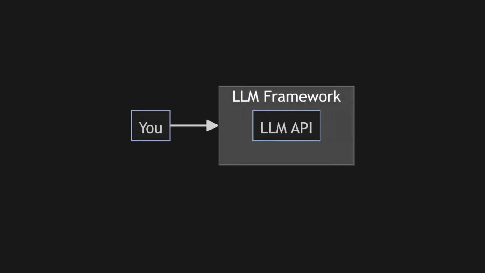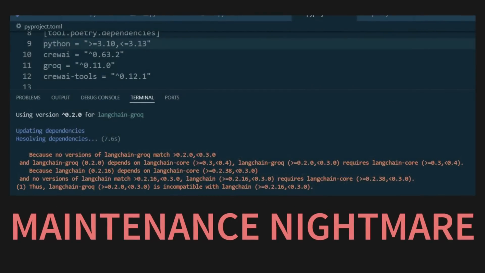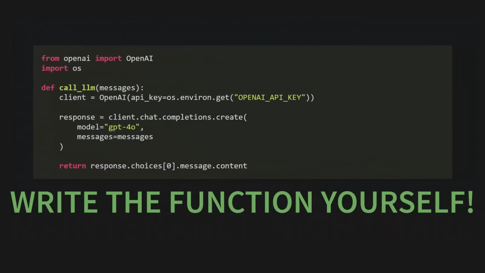Many frameworks come with hundreds of built-in wrappers for every API under the sun. At first, this seems helpful, but APIs change, new models are released, and suddenly the framework's wrapper is out of date, or it doesn't support the one specific parameter you need. You end up fighting the framework instead of building your application. So how does an LLM framework not include an LLM? Turns out, you can just write the function yourself.